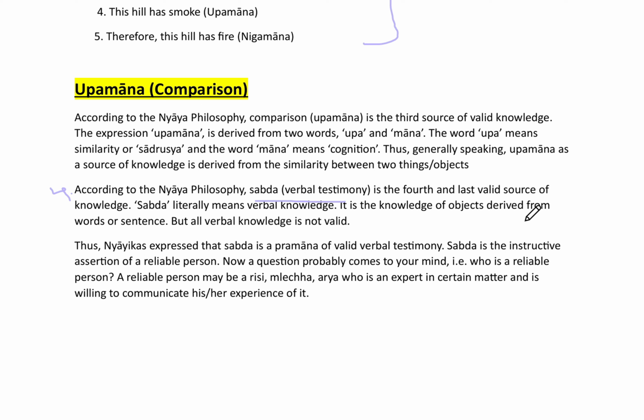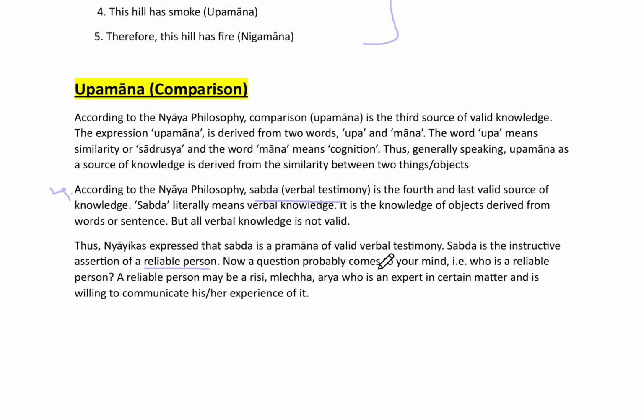So all verbal knowledge can't always be valid; it can be invalid also. Thus, Naiyayikas express Shabd as a pramana of valid verbal testimony. Shabd is the instructive assertion of a reliable person. For example, yogis can be reliable persons.